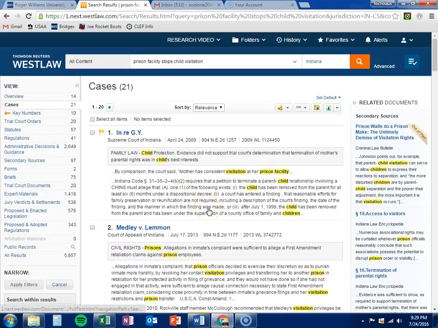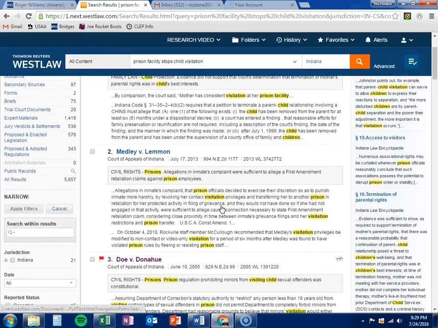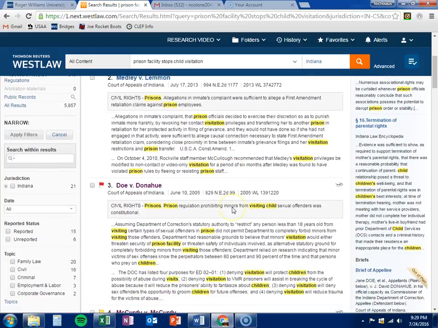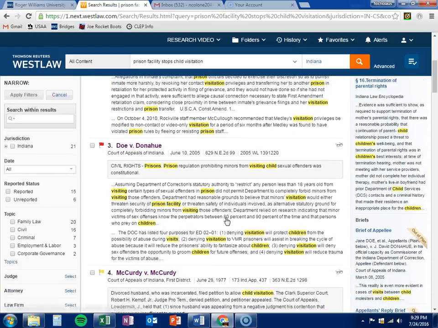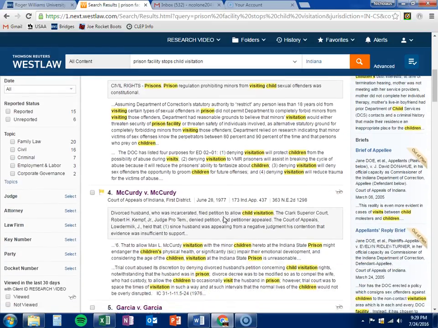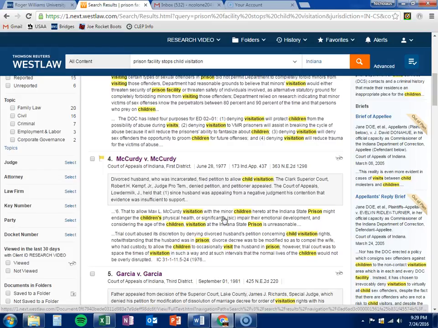But again, looking through these cases, we have issues with people wanting to terminate the rights of the parent. We have issues with sexual crimes. We have issues that some of these cases aren't even about the person that is still in prison, that they're just out of prison, and now they want to see their kid, and they're trying to get a divorce decree modified, or something to that effect.